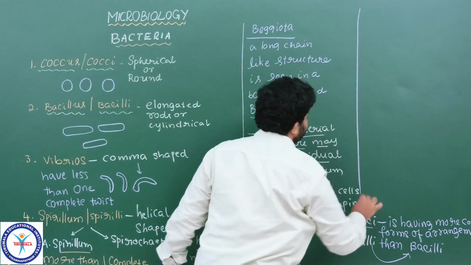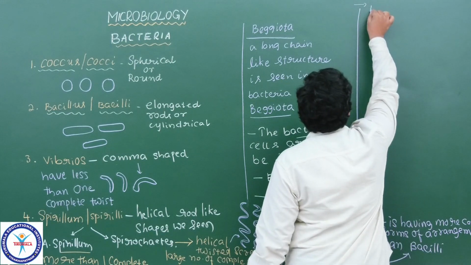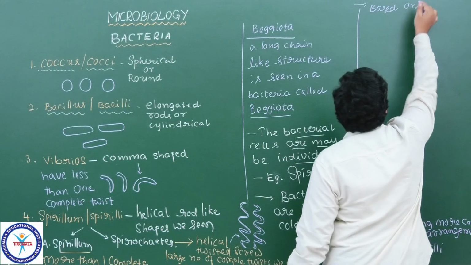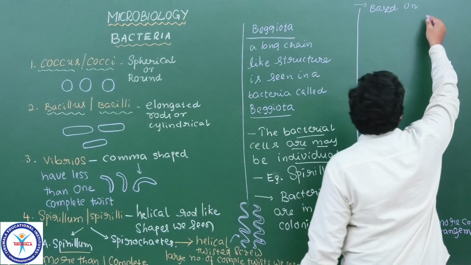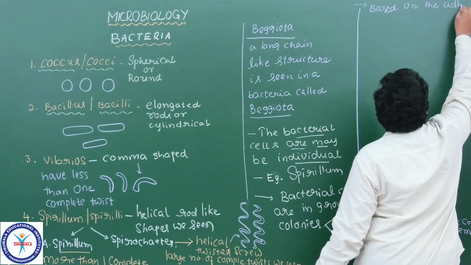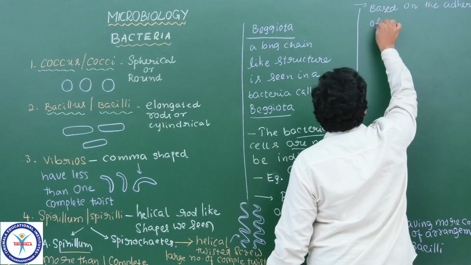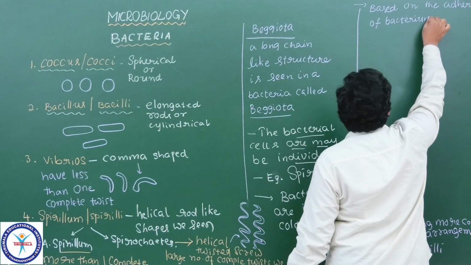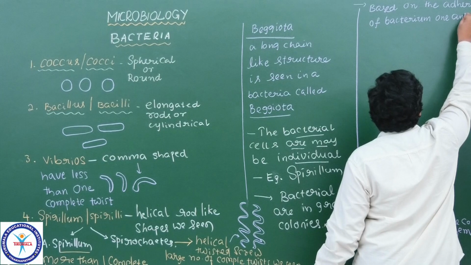So here, these colonies we are dividing based on this arrangement of coccal bacteria and bacilli, based on the adhering property. Adhering means binding. Adhering of bacterium one to another